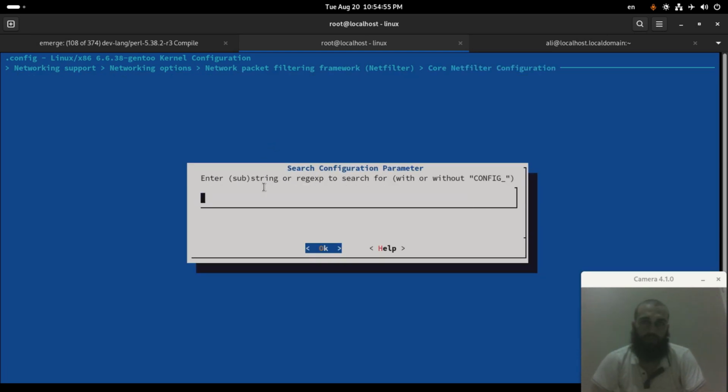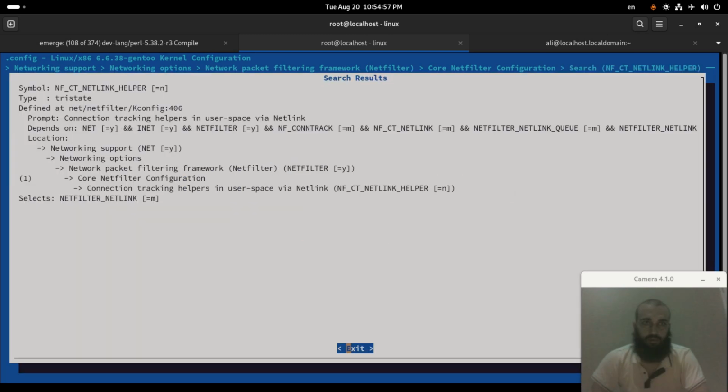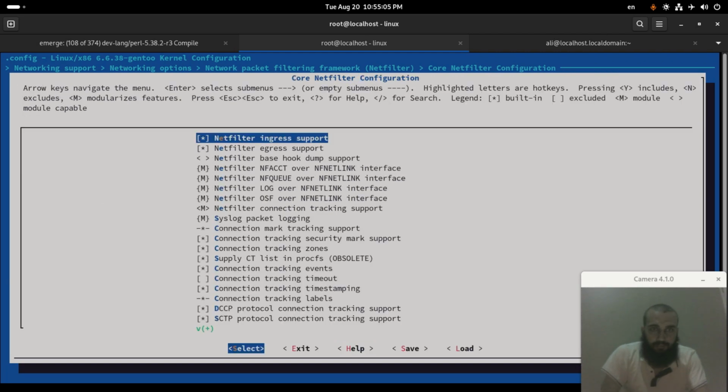Then we look for the option we are looking for. Okay, connection tracking helpers in user space, connection tracking helper.